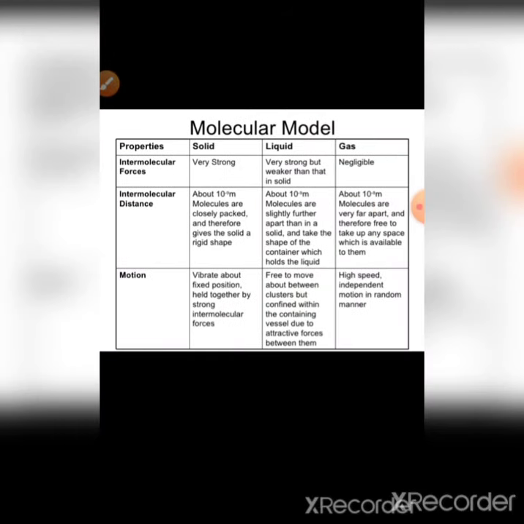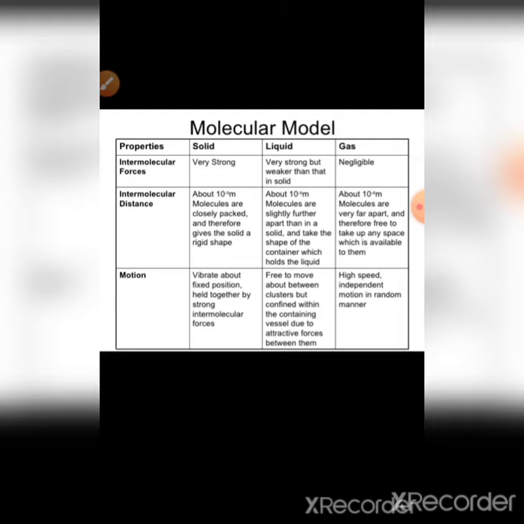Then the molecular model. Properties, intermolecular forces. Solid, very strong. Liquid, very strong but weaker than that in solid. Gas, intermolecular forces are negligible.